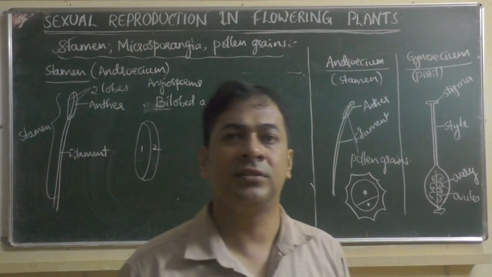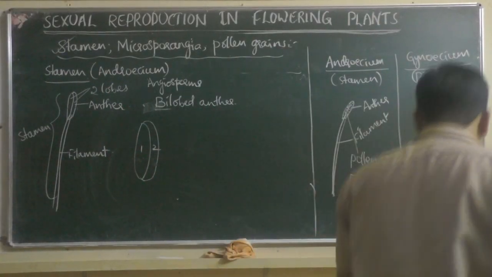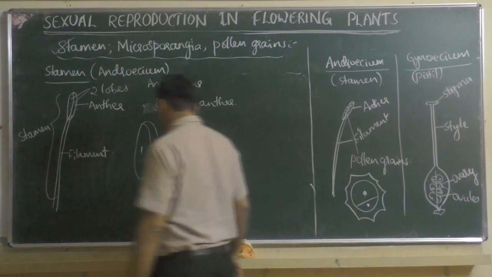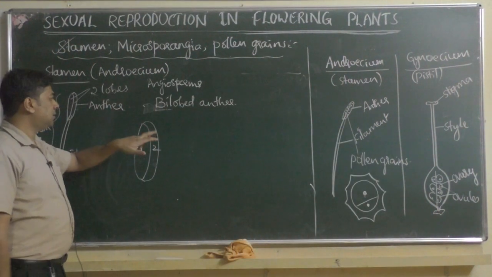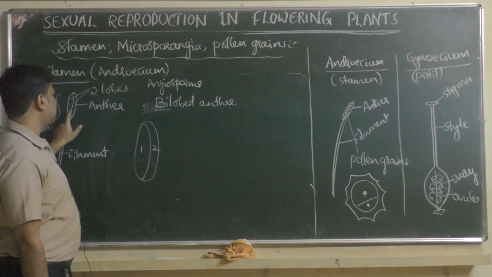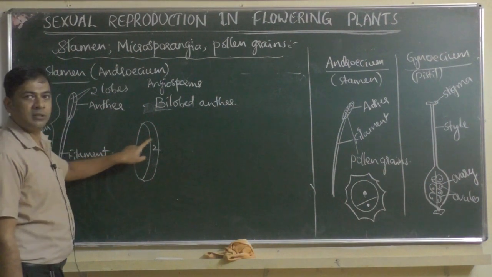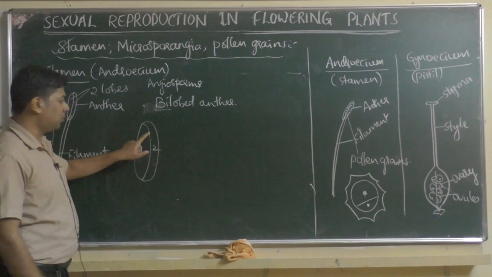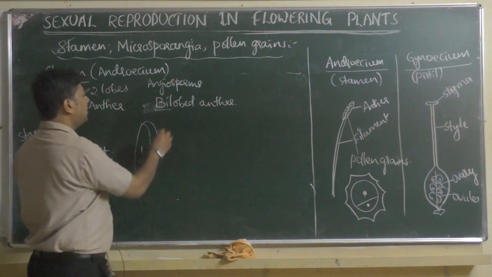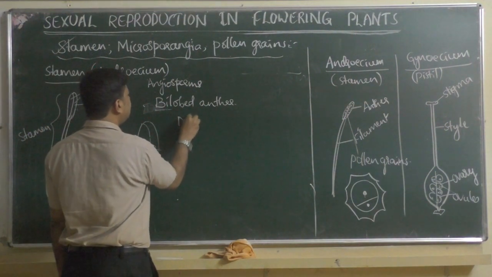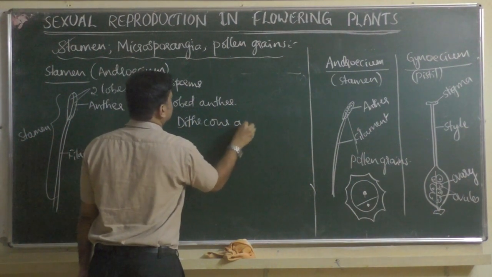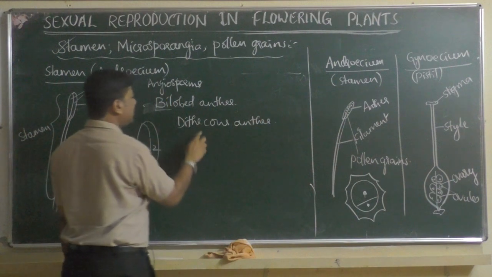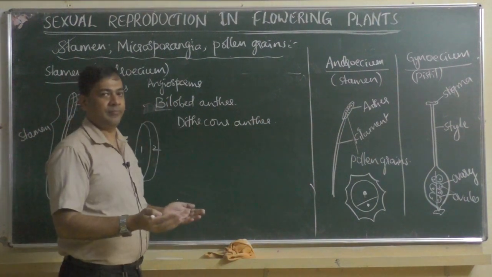So students, we were discussing the structure of stamen. We will continue. I was describing stamen as a bilobed anther because the stamen has anthers and there are two lobes here. So they are called bilobed anther. Then it is also called dithecous anther, where theca means outer cover.